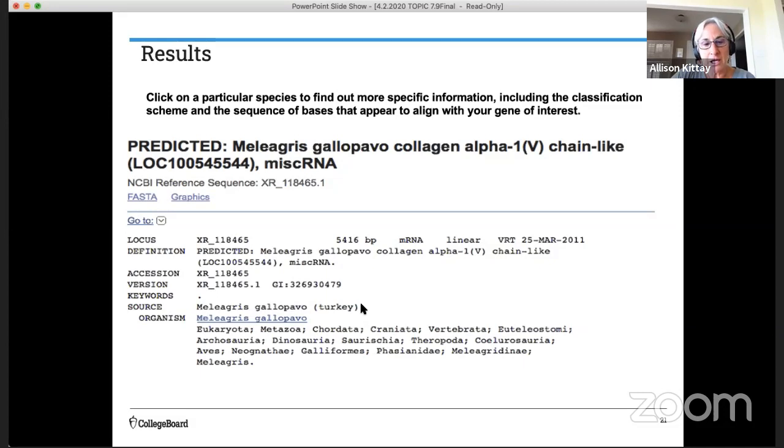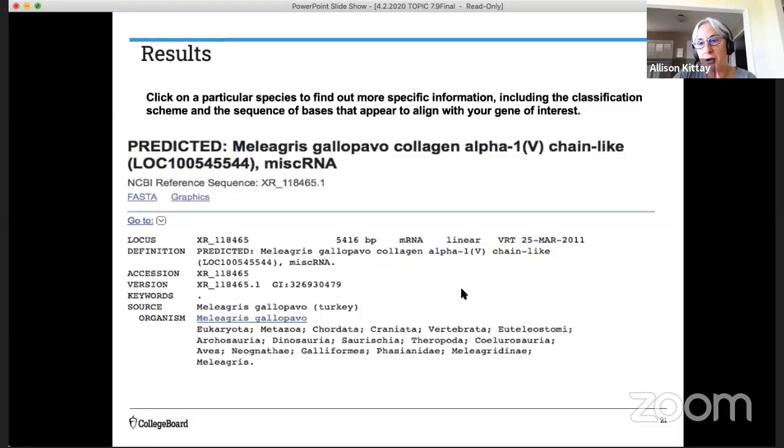That's the common name of this organism. And then you can get the full classification for this turkey. If you think about it, when we go back to that cladogram that we hypothesized, we put it after the vertebrae. We weren't sure if it was going to be on the bird lineages or the crocodile lineage, but we were pretty close with our hypothesis. Now we have some more evidence.